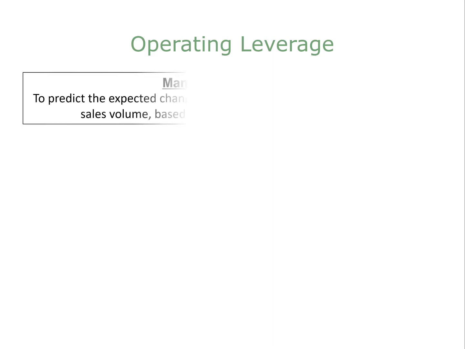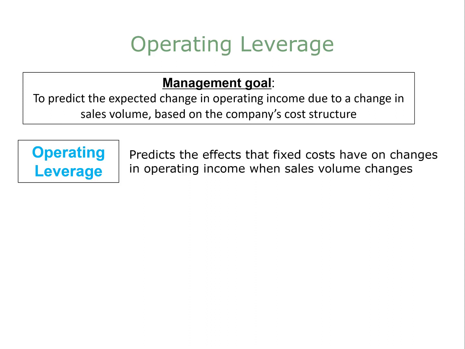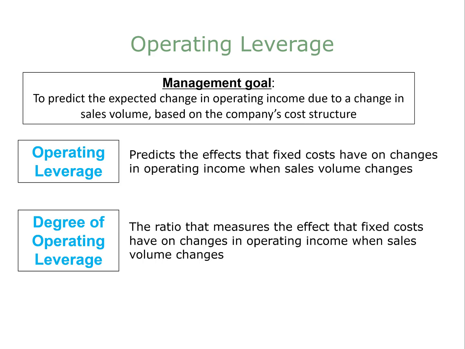So now back to operating leverage. One of management's goals is to predict the expected change in operating income due to a change in sales volume based on the company's cost structure. They do this using operating leverage. Operating leverage predicts the effects that fixed costs have on changes in operating income when sales volume changes. Also, the degree of operating leverage is the ratio that measures the effect that fixed costs have on changes in operating income when sales volume changes.